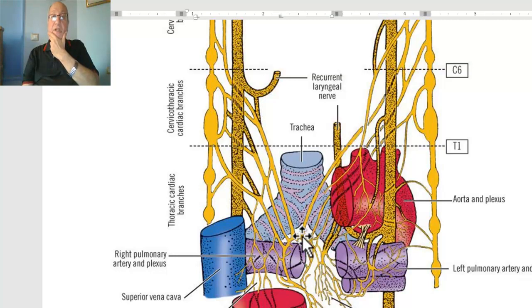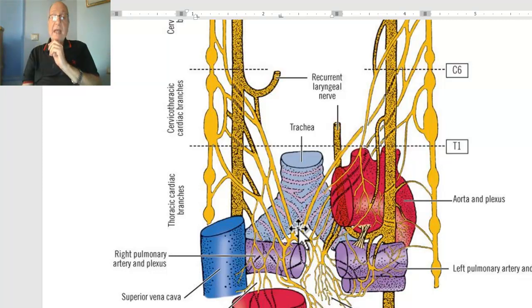This deep cardiac plexus lies in front of the bifurcation of the trachea, deep to the arch of the aorta. Actually, it extends a little below the bifurcation. Therefore, it lies in front and just below the bifurcation, deep to the arch of the aorta.